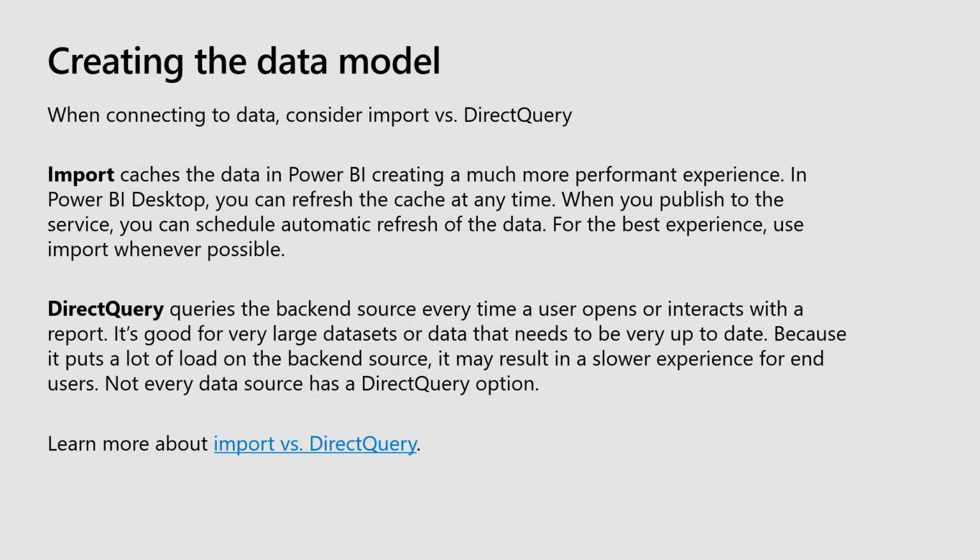So once you know what the people want, now you have to start building it. One of the first things that you need to do before you start the fun part of building the visuals is you need to start thinking about your model. And one of the most important questions you're going to need to answer right away is, do you want to import the data, or if you're using a source we support direct query for, do you want to use direct query? The difference is, with an import model, we're actually pulling in the data and caching it in the Power BI report or in the Power BI service.